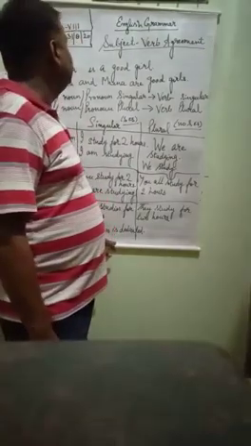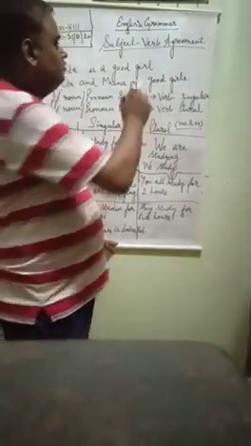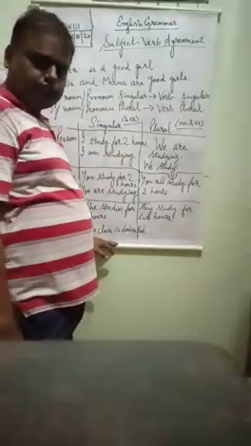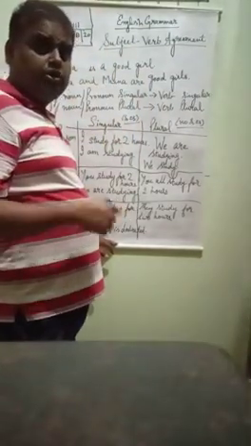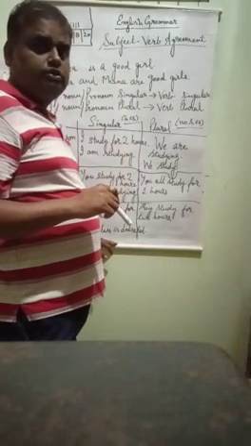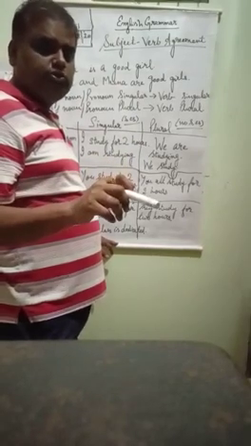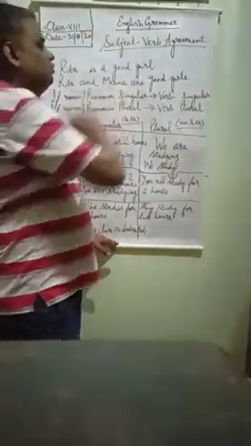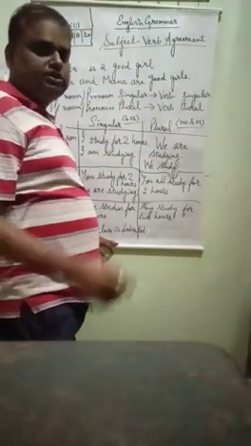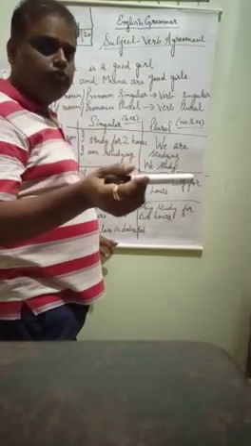Today we will be starting a new lesson, that is subject verb agreement. Subject verb agreement is what? As the subject is there, accordingly the verb will also be there. If the subject is singular, the verb will also be singular. If the subject is plural, the verb will also be plural. This is called subject verb agreement. जैसा subject होगा, accordingly the verb will be there.